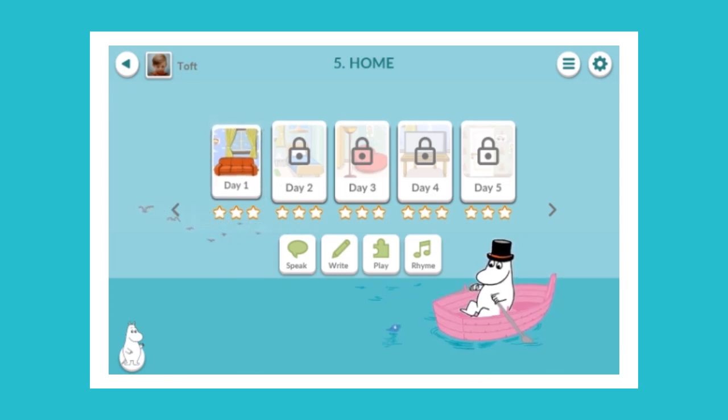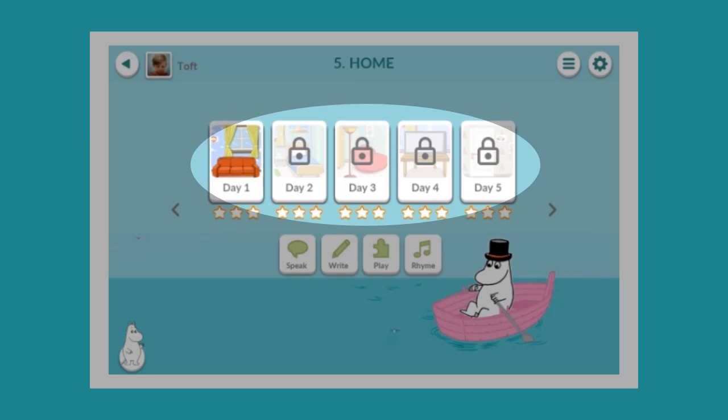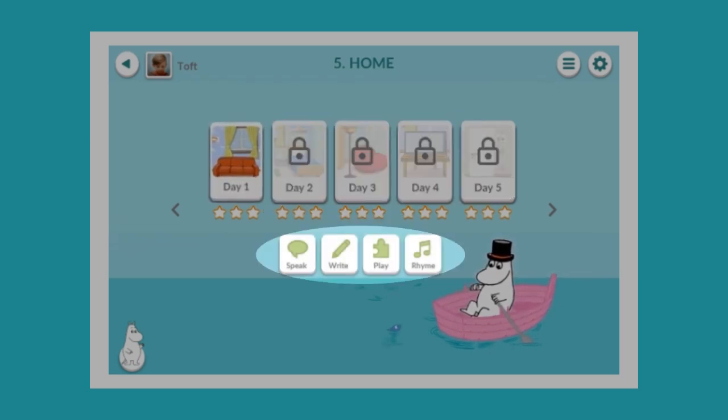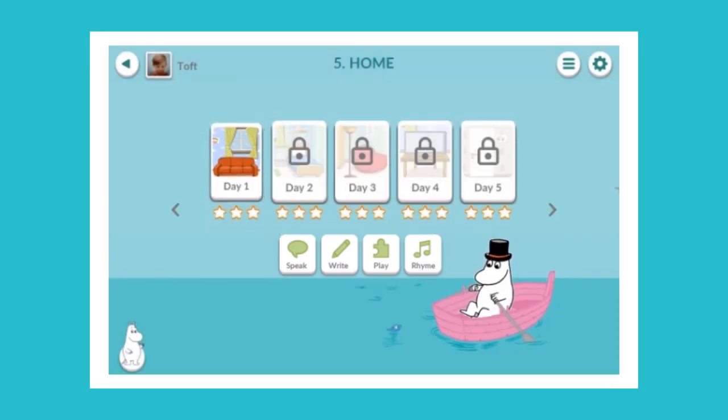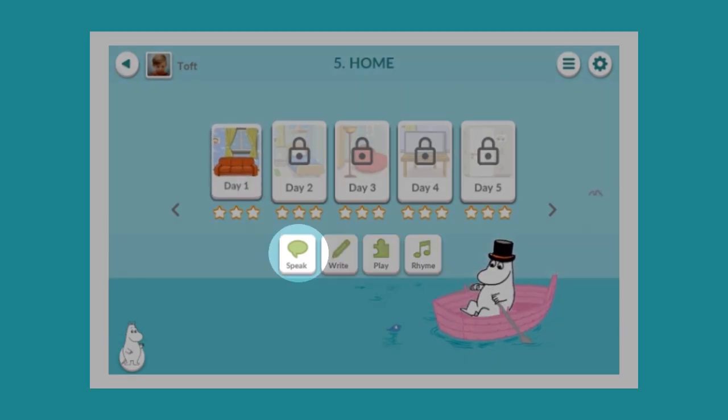Each view like this is a week view, and each week has its own theme. For example, the theme for this week is home. As you can see, we have 5 daily exercises, 1 for each weekday, and then we have 4 additional exercises each week. We have a language lab where children can record their speech and practice their pronunciation. Then we have a writing exercise where children can start to learn about letters by tracing them with their finger. Then we have a more creative exercise and a rhyme or a song for each week.